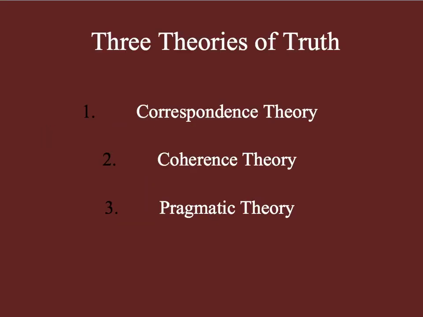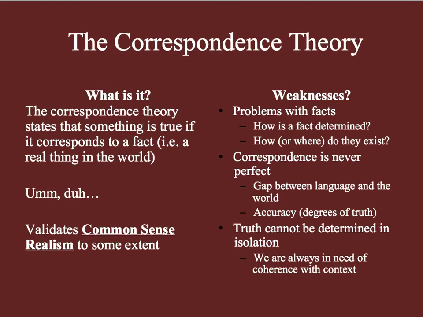For the purposes of TOK, the really important parts of this chapter are all about the three theories of truth: the correspondence theory, the coherence theory, and the pragmatic theory. So that's what I'll be focusing on. First, let's talk about the correspondence theory. The correspondence theory says that something is true if and only if it corresponds to a fact. And here, a fact is something that is real, something that you can demonstrably show in the real world.